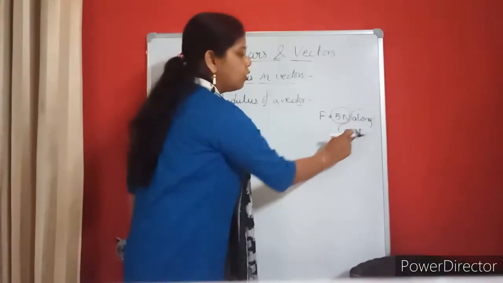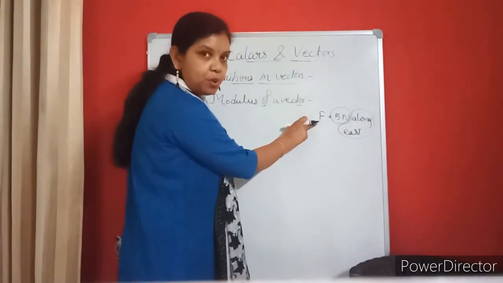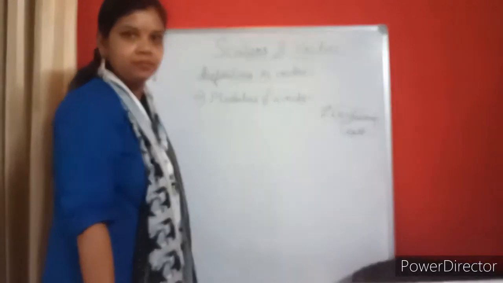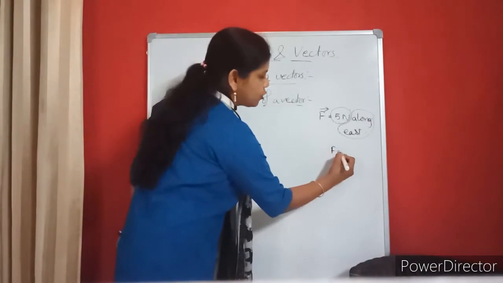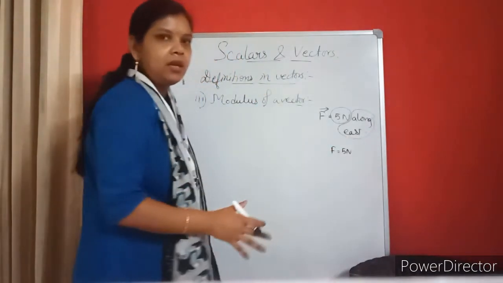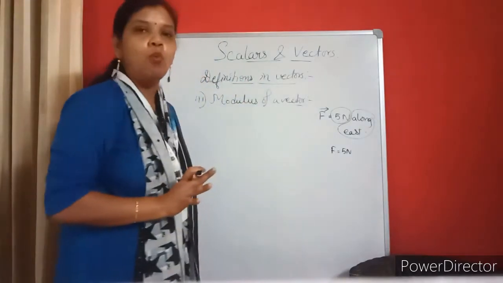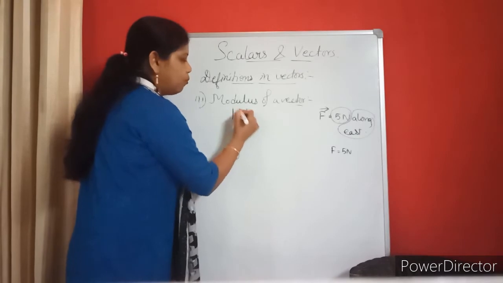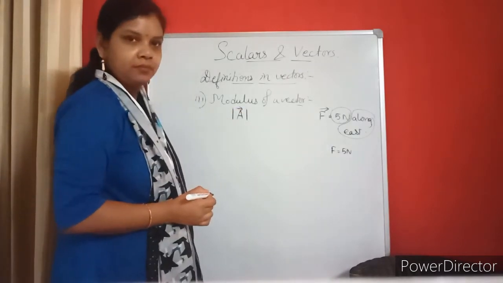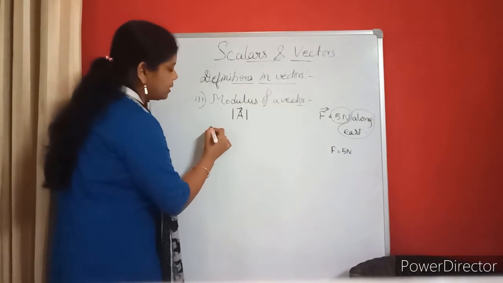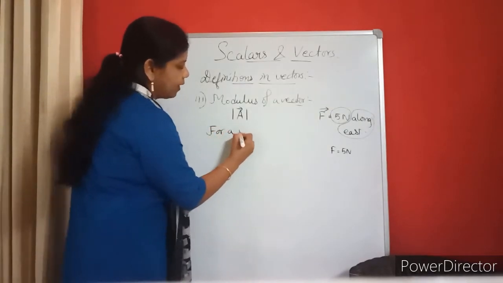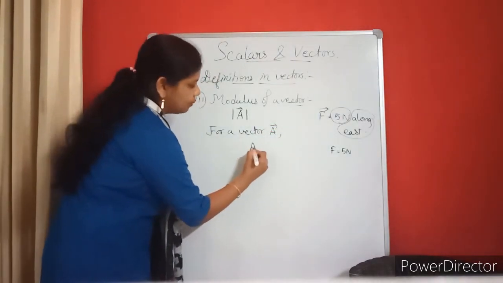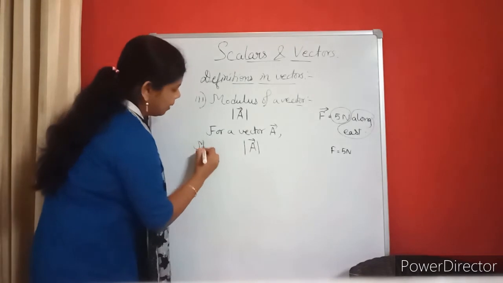Now if I have written along east, then this is a vector, because I am representing the magnitude as well as the direction. So I should write like this. If I have written only F is equal to 5 Newton, I have not specified the direction. That means I am writing only the magnitude, the modulus of the vector. And the modulus of a vector is represented by |A|. Suppose I am talking about a vector A, then the modulus will be this, which means magnitude.